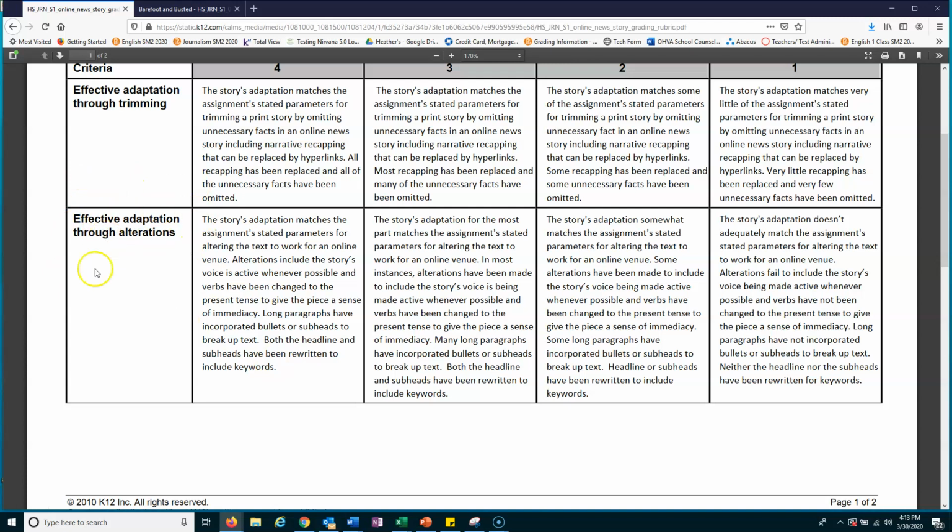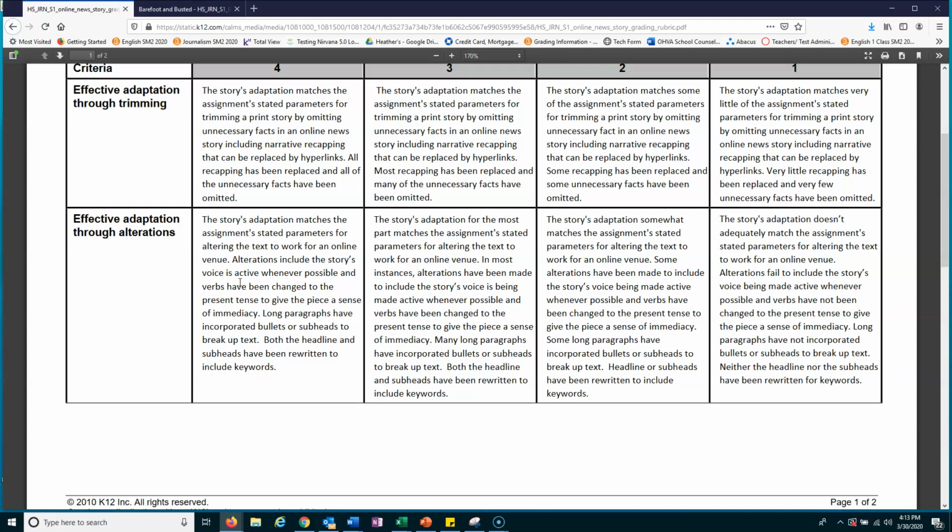The next thing you're doing is making effective adaptations through alterations. What does that mean? You are going to take the text to an online venue. This includes that the story's voice needs to be active. Active voice means things are happening right now, in the present, not in the past or the future.